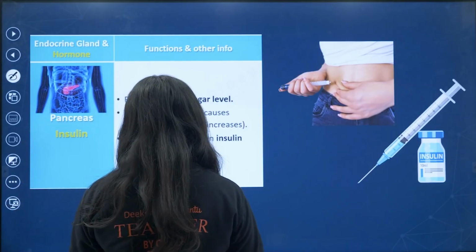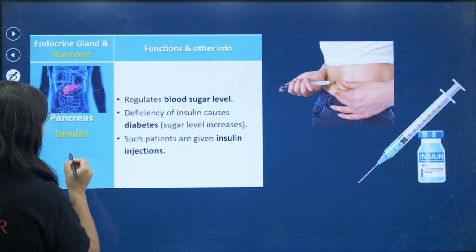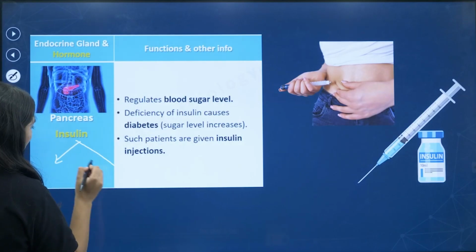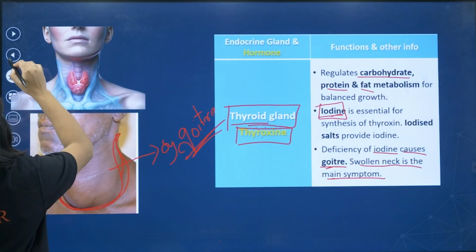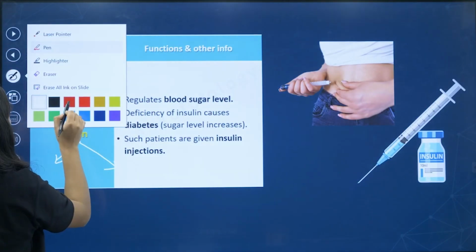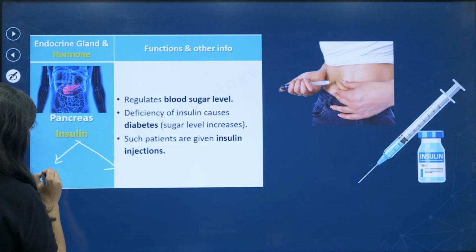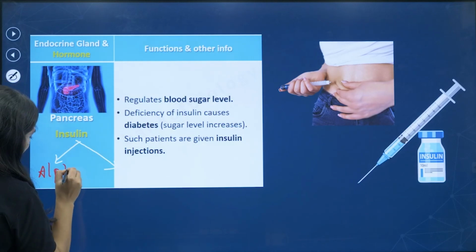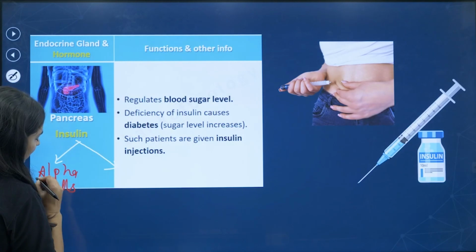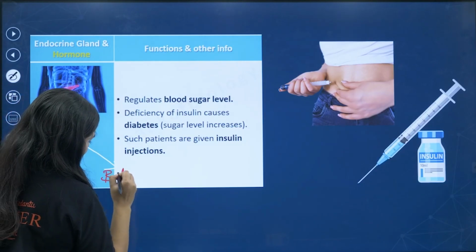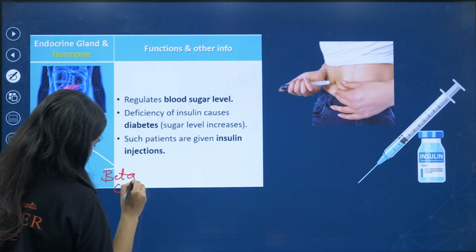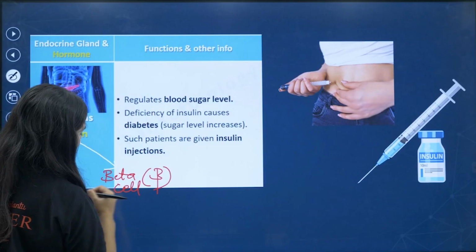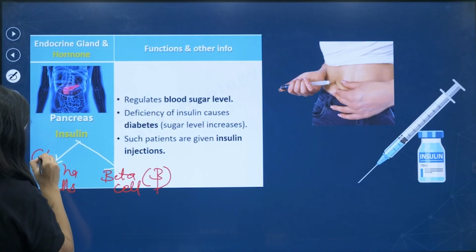I'll be writing here. One is alpha cells and the other is beta cells. It's also denoted like this, and alpha.